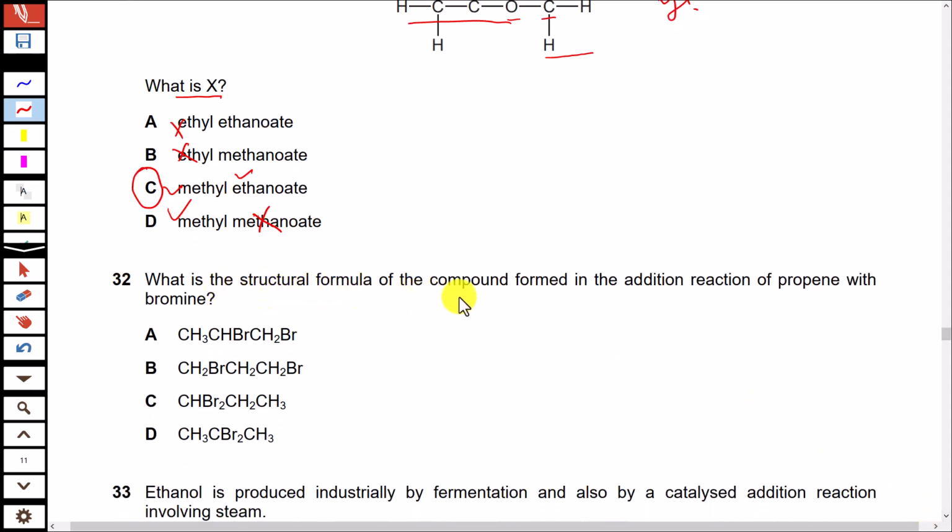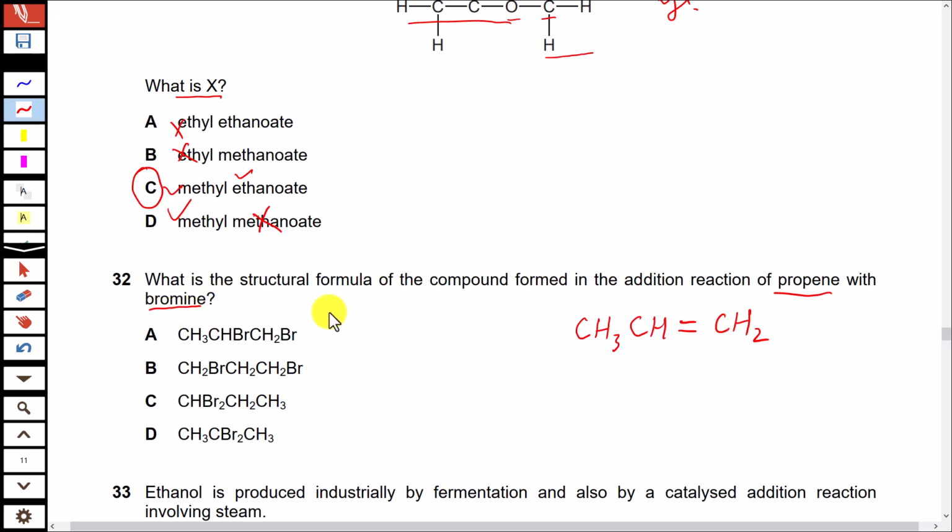What is the structural formula of the compound formed in the addition reaction of propene with bromine? First you have to see what the formula for propene is. So it's CH3 CH double bond CH2. Remember, when any reagent is added to the double bond, one part of the reagent is added to one carbon atom and the other part of the reagent is added to the second carbon that is connected to the double bond.